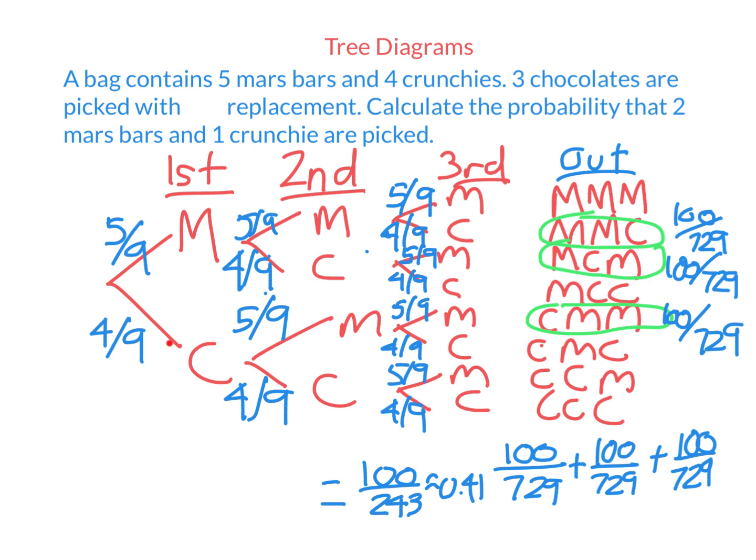Here, if you picked a Crunchie, 5 out of 8 Mars bars left, 3 out of 8 Crunchies. All that would change are these numbers on the branches in the second and third stages. But you would still list the outcomes the same. You would still multiply the branches to come up with these probabilities, and then you'd still add these together. But just make sure that you can do questions both with and without replacement.